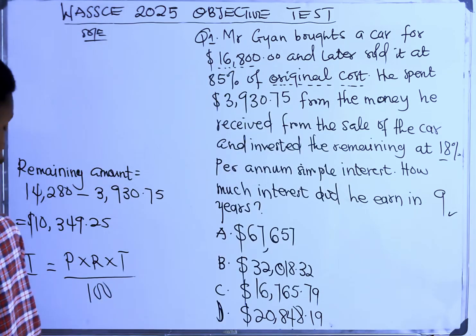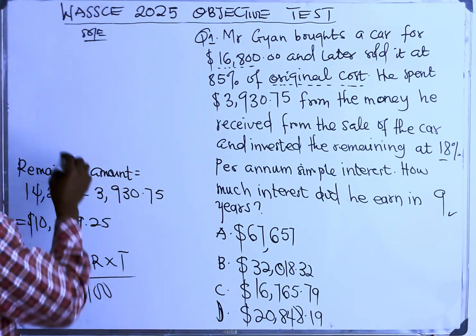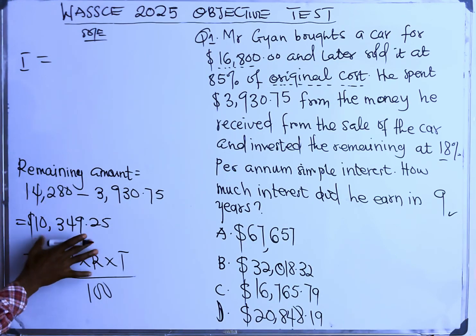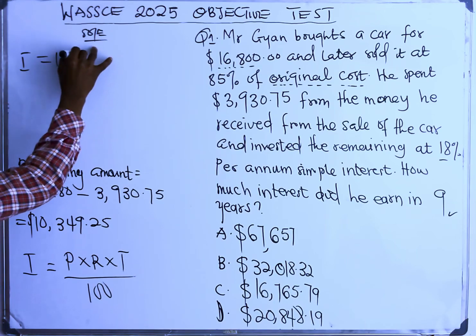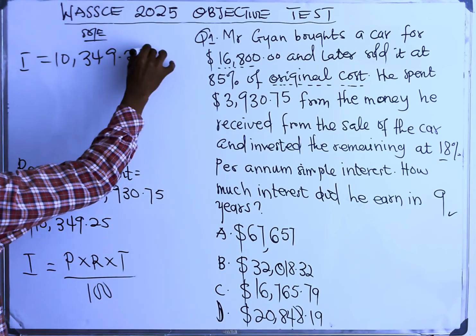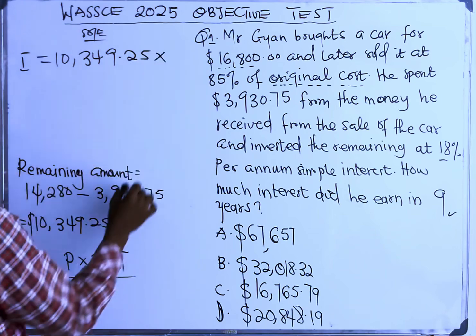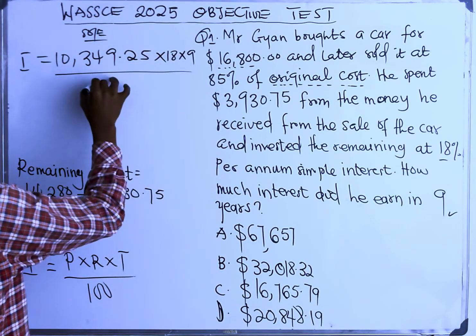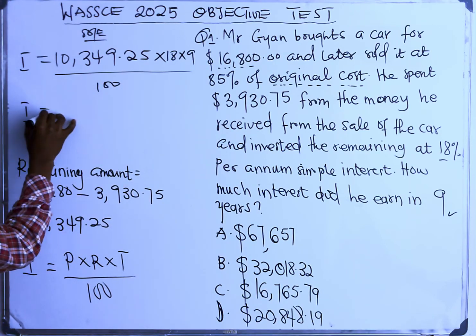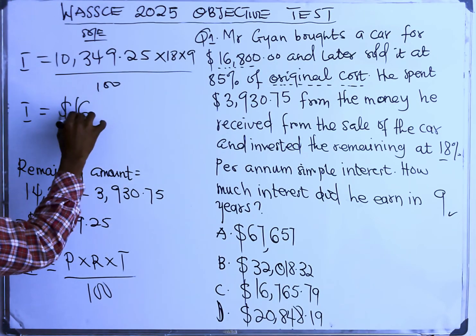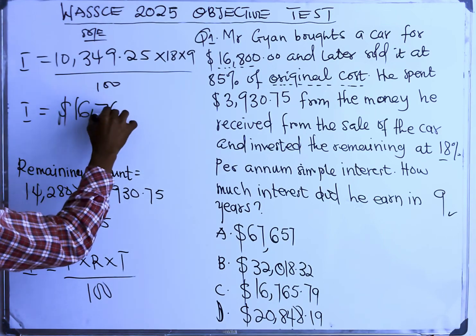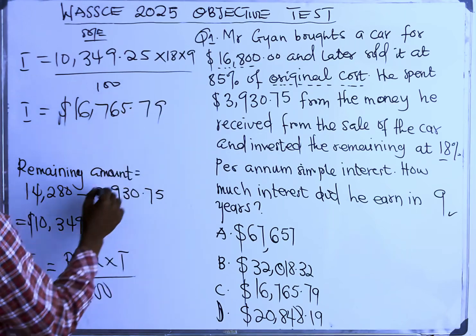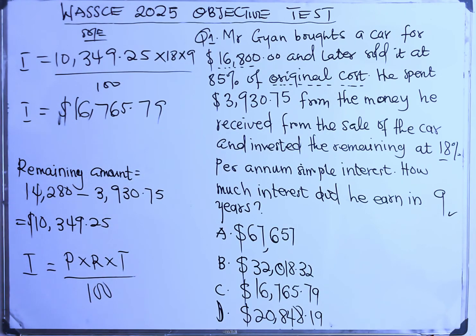After the substitution, simple interest equals principal, which is the remaining 10,349.25, multiplied by rate 18, time 9, all divided by 100. This is going to give us 16,765.75. Okay, so this becomes the final answer to the question.